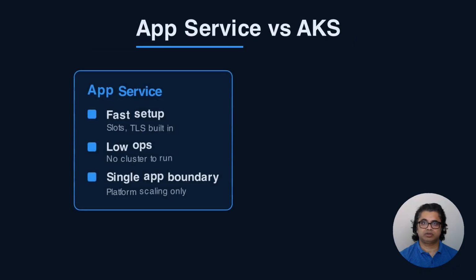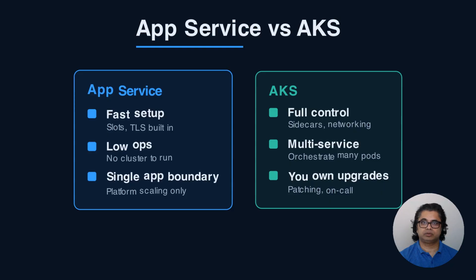The hardest call is usually App Service versus AKS because both run containers. Here's the trade-off side by side. App Service gives you faster setup, built-in TLS and slots, and almost no cluster operations, but you're limited to its scaling model and a single app boundary per plan. AKS gives you fine-grained control, multi-service orchestration, sidecars, and portability across clouds, at the cost of owning upgrades, networking, security patching, and on-call complexity. My honest opinion: most teams under roughly 10 services are better served by App Service or Container Apps and only graduate to AKS when the constraints genuinely bite.